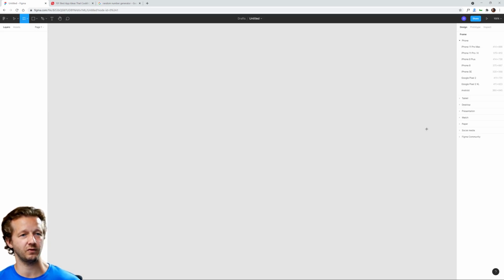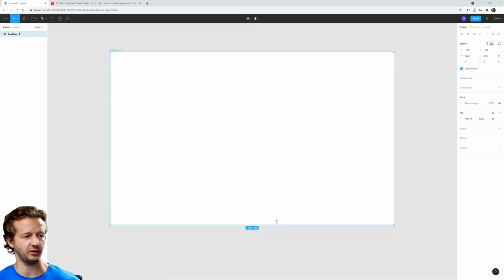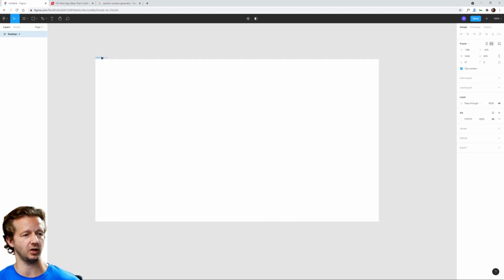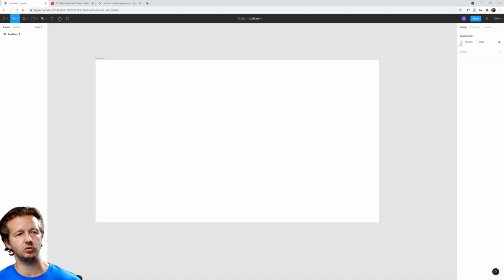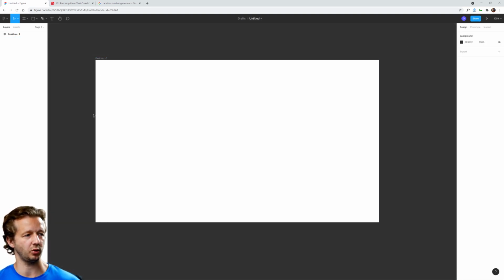I'm going to click on the frame tool. I'm going to choose just desktop to start off. We'll choose the largest one they have, the 1440 preset. I always like kind of getting it more towards a 16 by 9, so I bring up that height a little bit. And I'm going to make the canvas background a little bit darker so we have more contrast working within this area. And here we go.